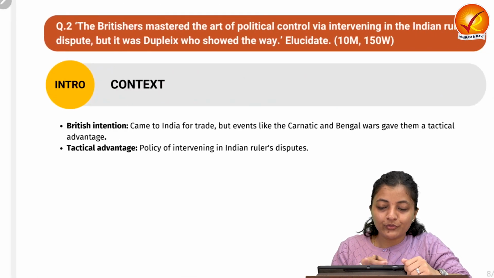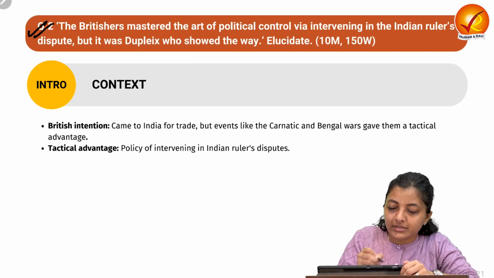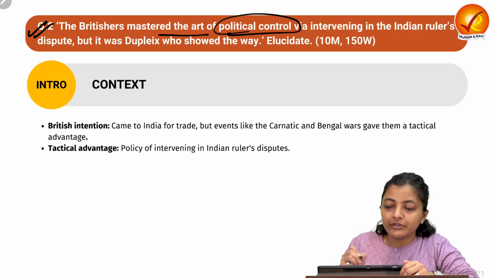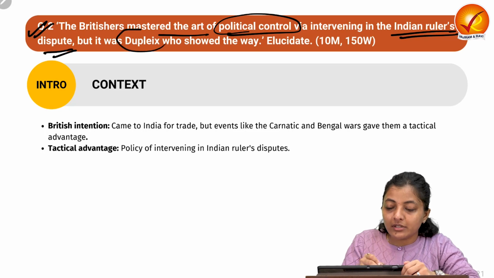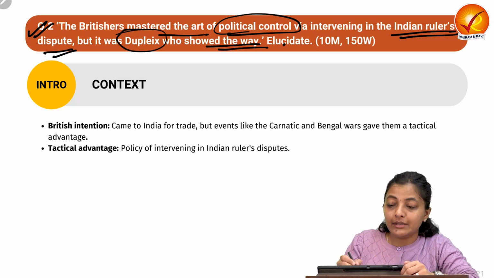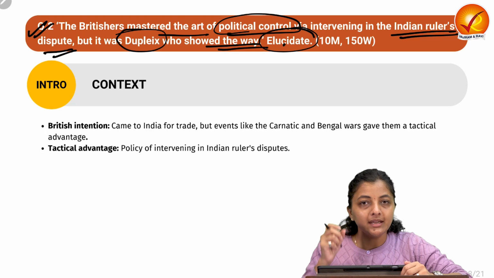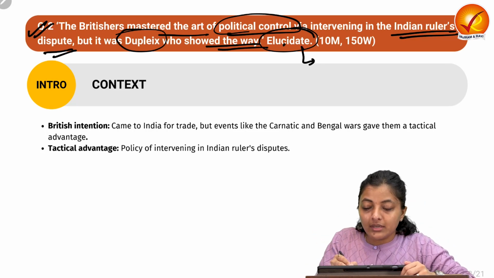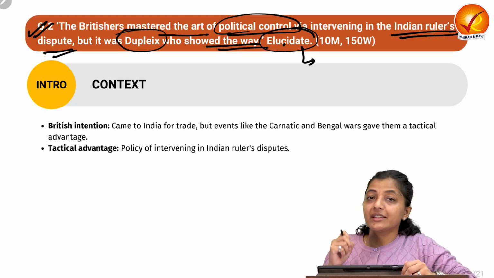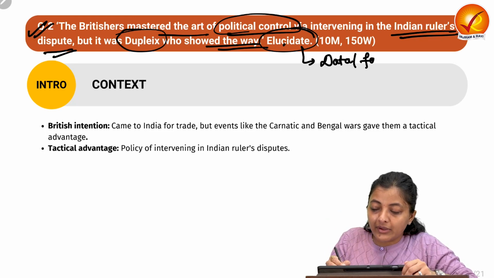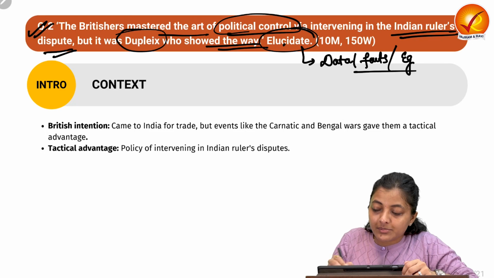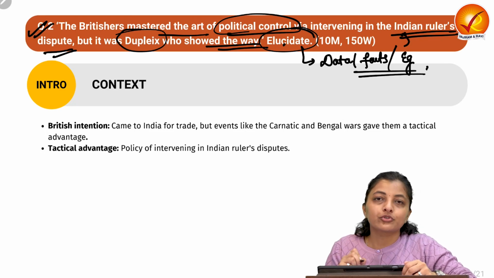Okay, so let's move on to the second question. The Britishers mastered the art of political control via intervening in India's rulers' disputes, but it was Dupleix who showed the way. Elucidate. It means we need to provide this context in a more lucid, clearer manner. So how can we do that? We can give data, facts, examples to substantiate that yes, this was true.